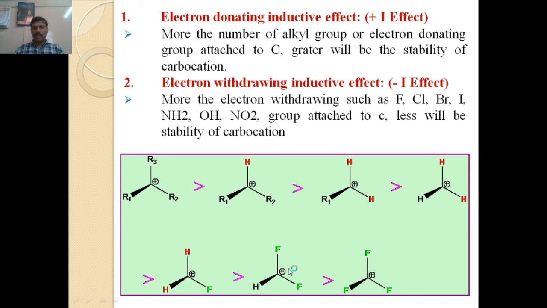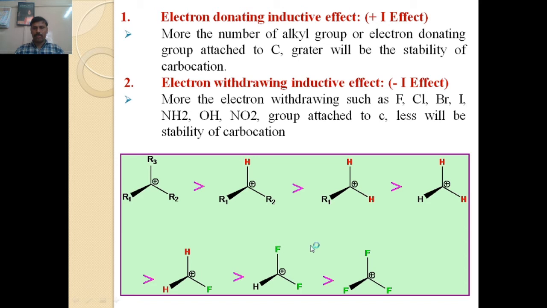Here, two fluorine groups are attached to the same carbon atom, and due to the minus I effect of two fluorine groups, the carbocation becomes more unstable. Also, this carbocation becomes very unstable.